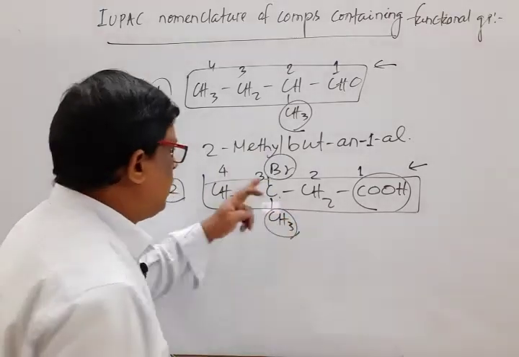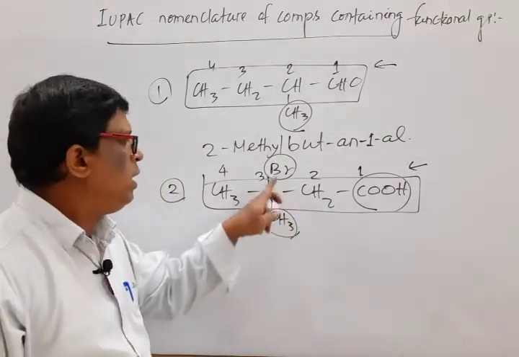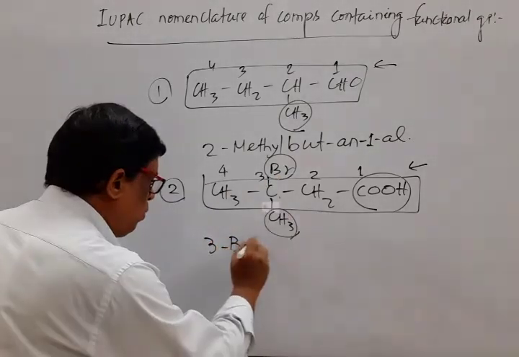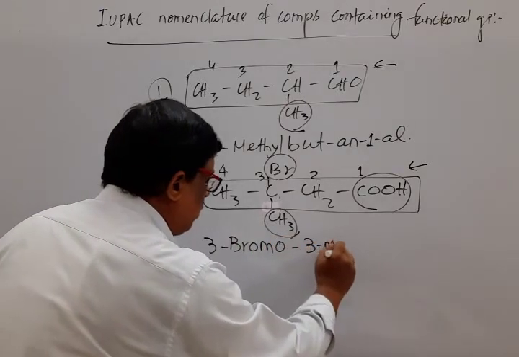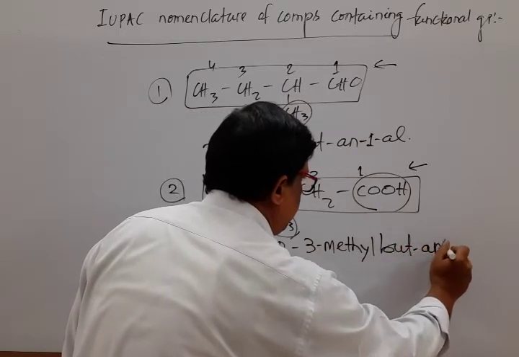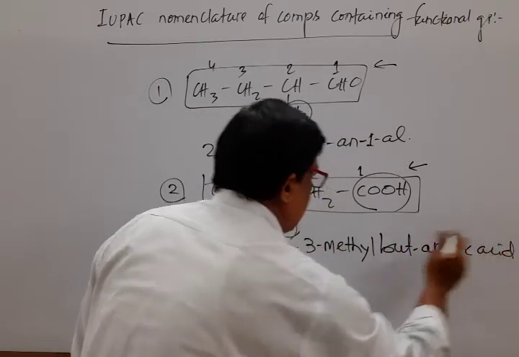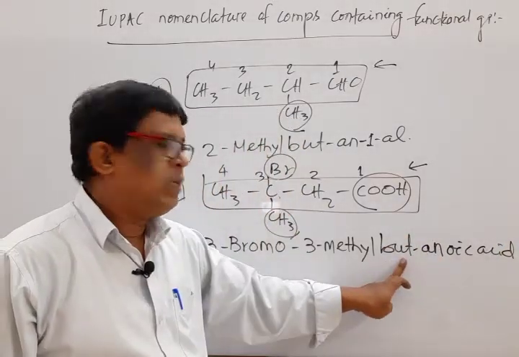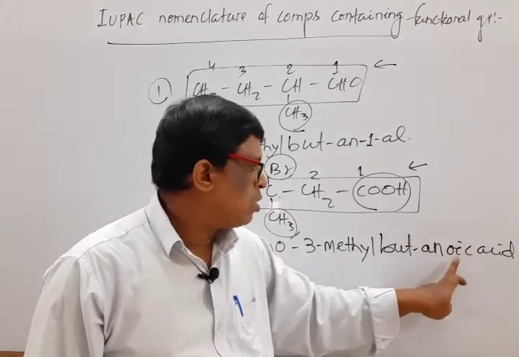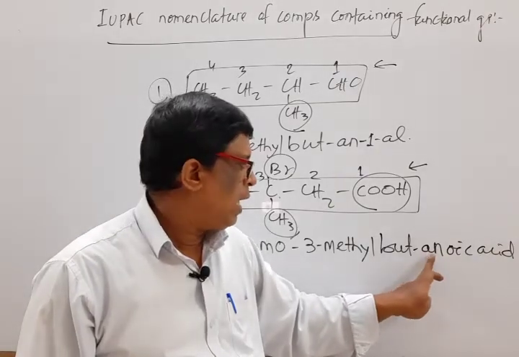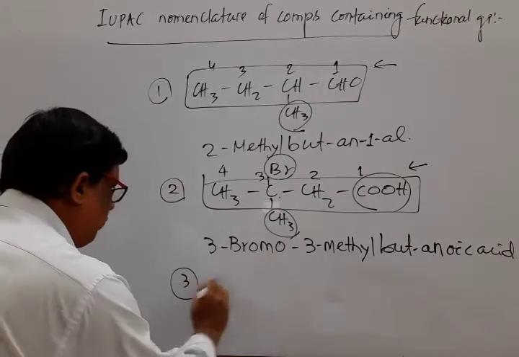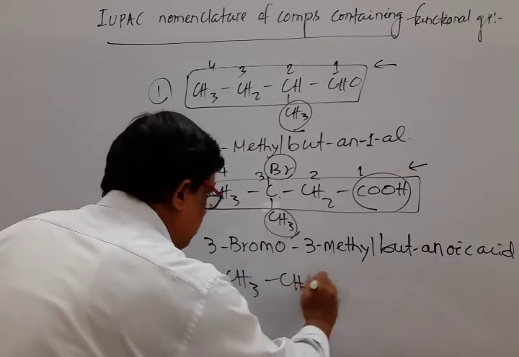There are two substituents at equivalent positions, one named methyl, the other named bromo. So first is alphabetical order, that is 3-bromo, 3-methyl, but-an-oic acid. Here you may or may not write 1. It is a root word, primary suffix ANE, secondary suffix OIC acid. Since the secondary suffix starts with vowel O, the E of ANE is dropped. Okay, mark that.